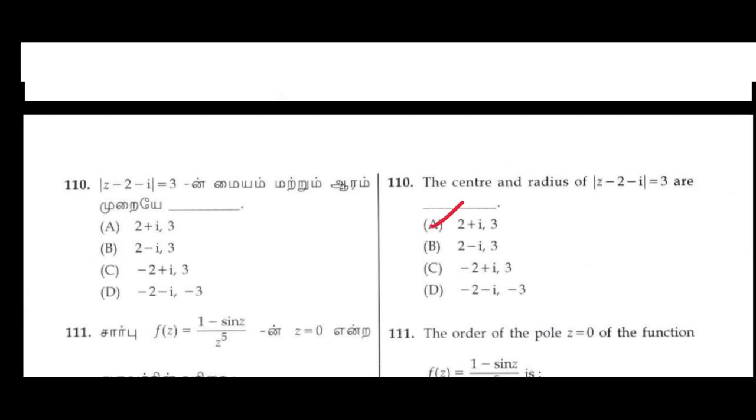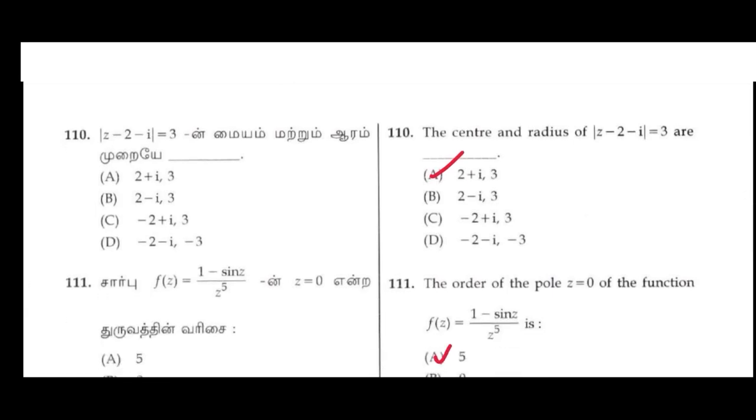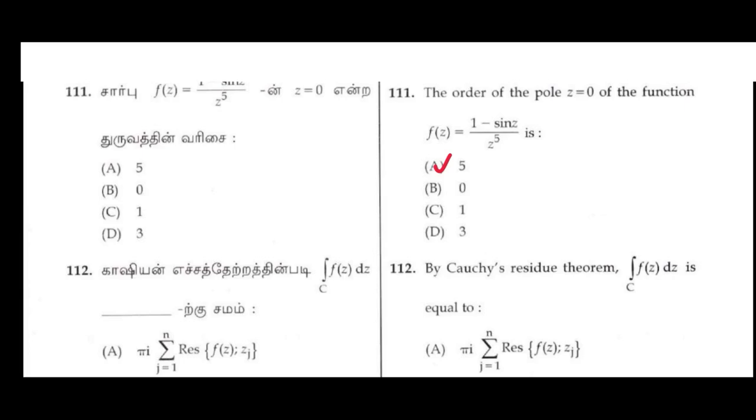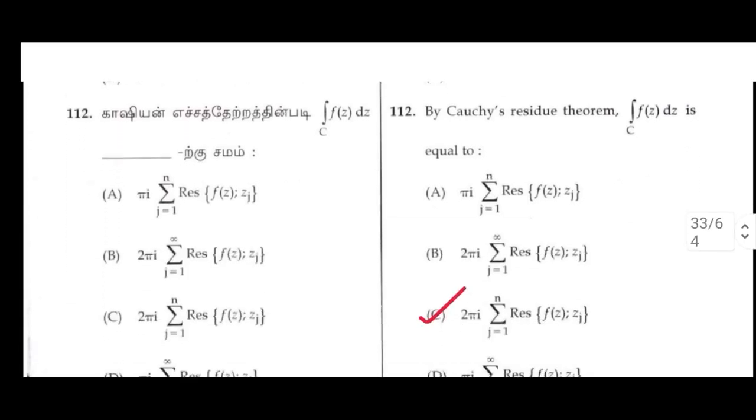110. The center and radius of modulus of z − 2 − i = 3 are, A option, 2 + i, 3. 111. The order of the pole at z = 0 of the function f(z) = (1 − sin z) by z⁵ is, A option, 5. 112. By Cauchy residue theorem, the integral over C of f(z) is equal to, C option, 2 pi i summation j = 1 to n residue of f(z) at zⱼ.